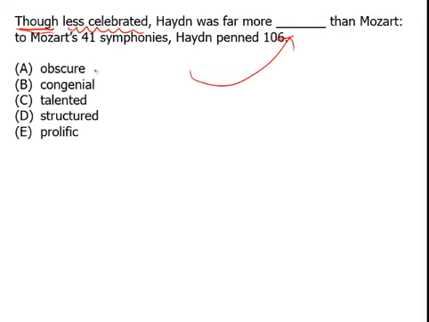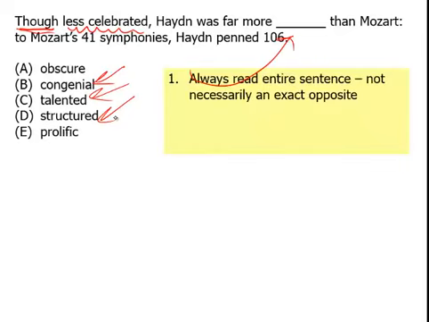Well, a bunch of things could probably go in here. I mean, he could be more friendly, he could definitely be more talented, maybe he's even more structured. And so we really need to read the entire sentence in order to figure out what word fits in the blank. And so that's the thing. Always read the entire sentence, because sometimes, this is rare though, it's not always the exact opposite of what you think, a word that's right near a shift word.